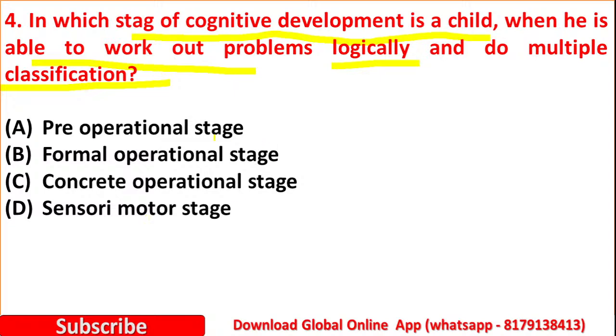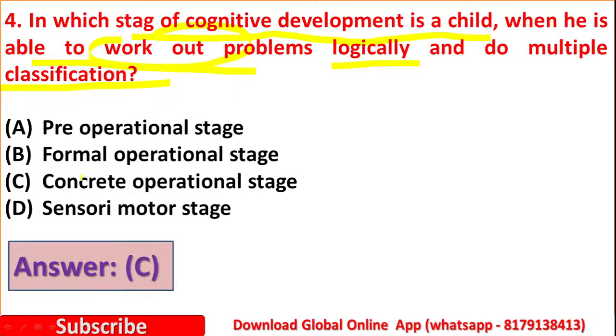In which stage of cognitive development is the child able to work out problems logically and do multiple classification? Yes, here the right answer is option C, concrete operational stage. In the concrete operational stage, intelligence is demonstrated through logical and systematic characteristics. At this stage children are going to manipulate symbols. So option C, concrete operational stage, is the right answer.